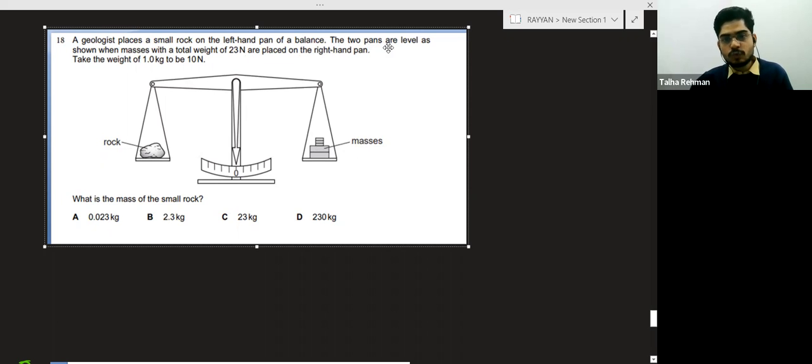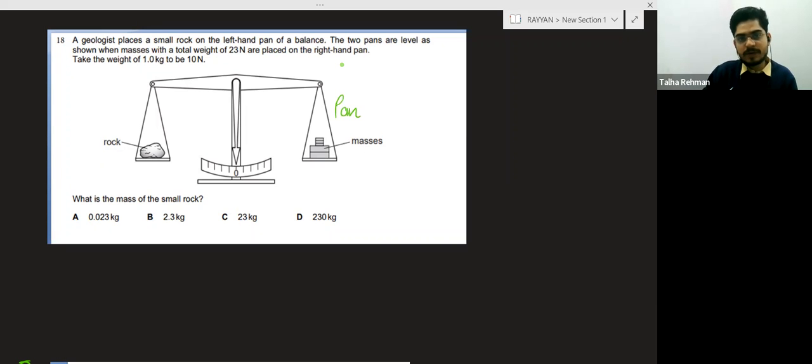Two pans are level as shown. When masses with a total weight of 23 Newton are placed on the right hand pan. This is the right hand pan, and it has a weight equal to 23 Newton.